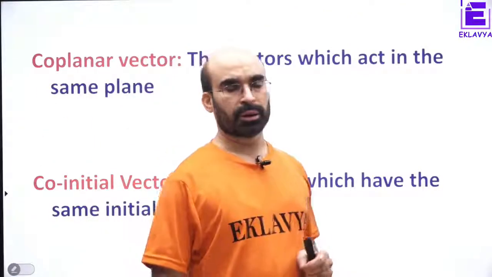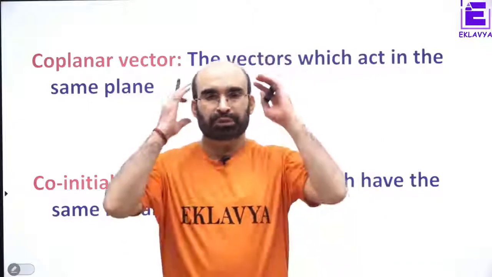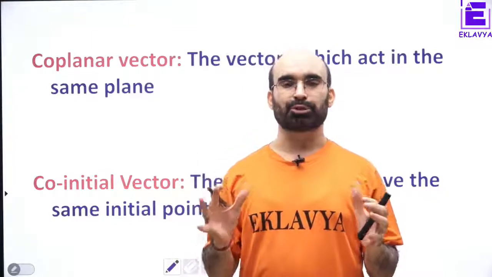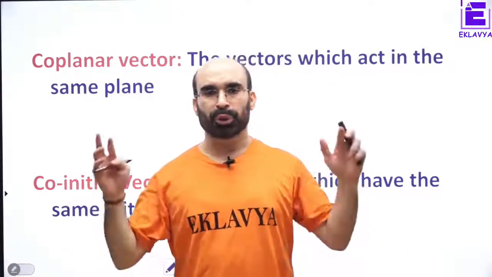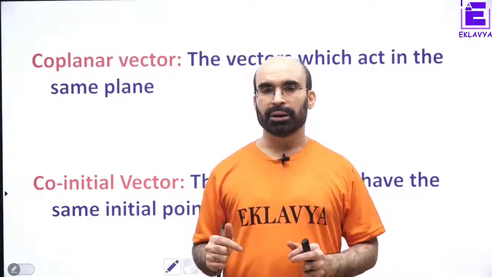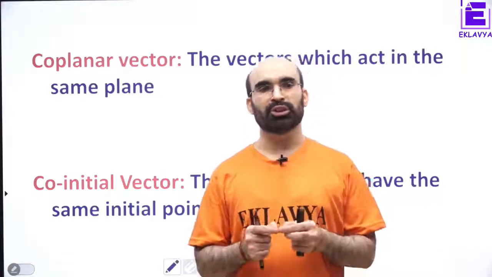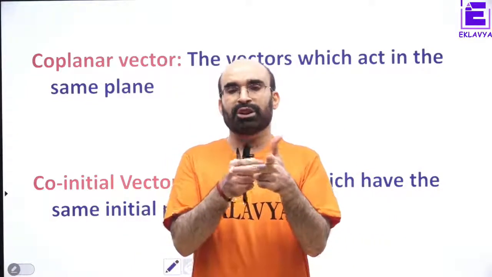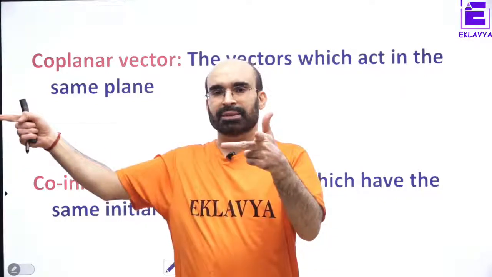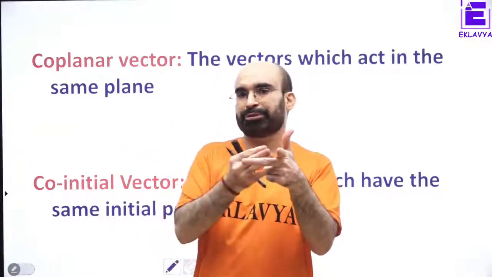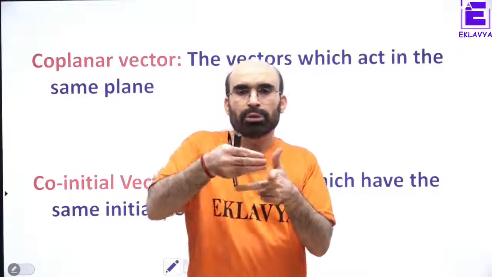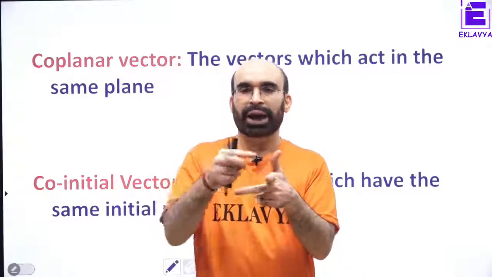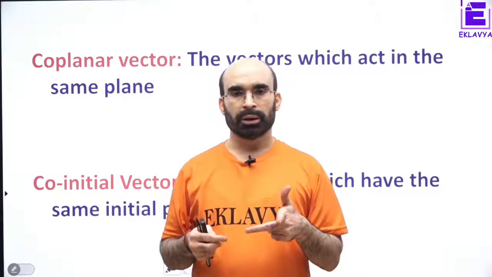Coplanar vectors. Now I would like you to visualize properly. 3D visualization should be there. Suppose you are inside a room, mark one of the corners to be the origin, and like this you can do. This is the origin, this is x-axis, positive x-axis, from left to right. If you go further in this direction, this is xy plane, this is x, this is y, this is z, right?